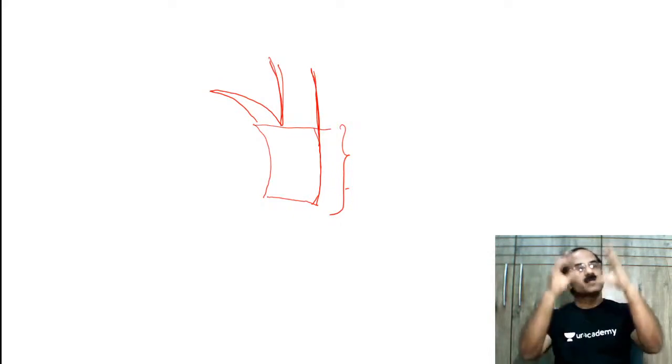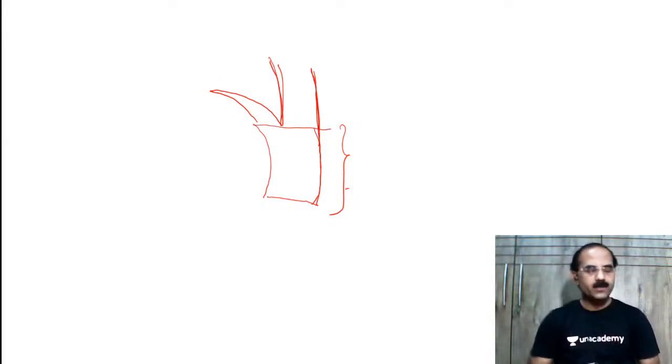So the cloaca is a part of the hindgut below the attachment of the allantois, and at the junction of the allantois with the hindgut you get a septum here. What is this septum known as?